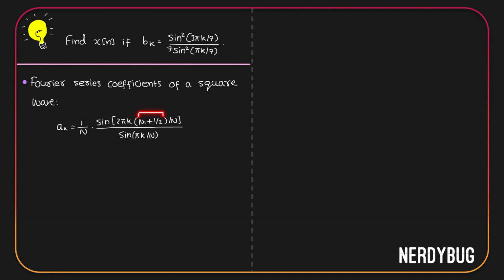n1 plus 1 by 2 can be written as 2n1 plus 1 divided by 2. Let us replace it. We have a 2 over here and a 2 over here. Let's cancel them.